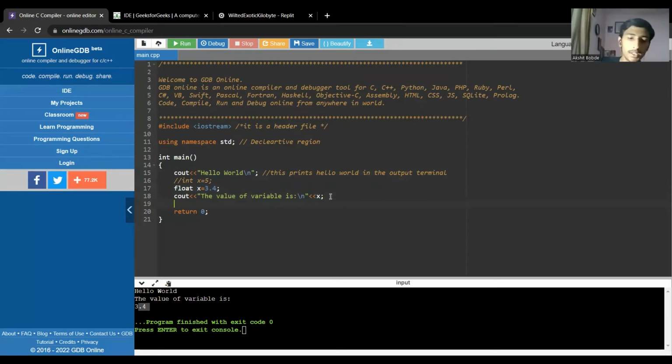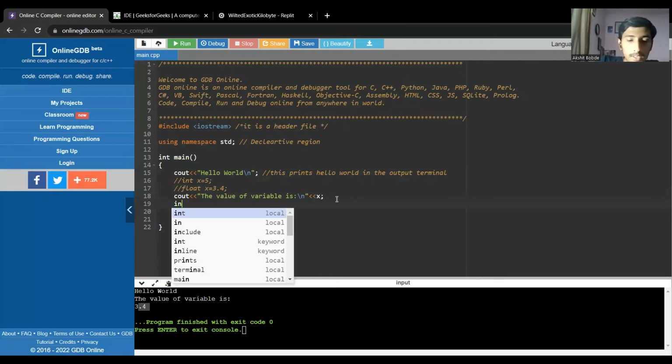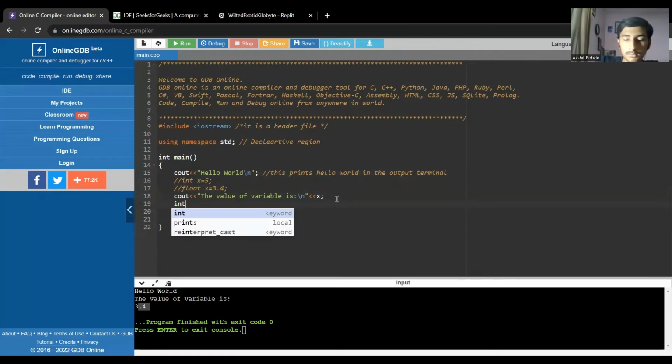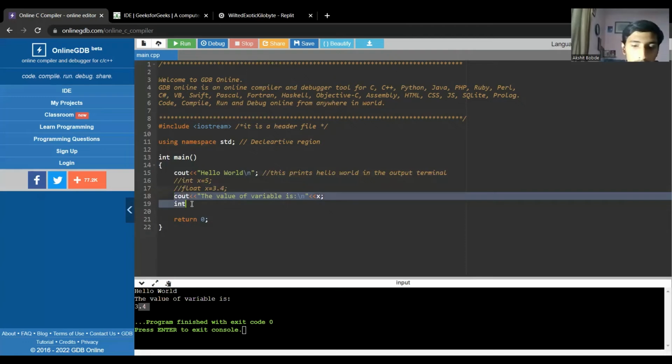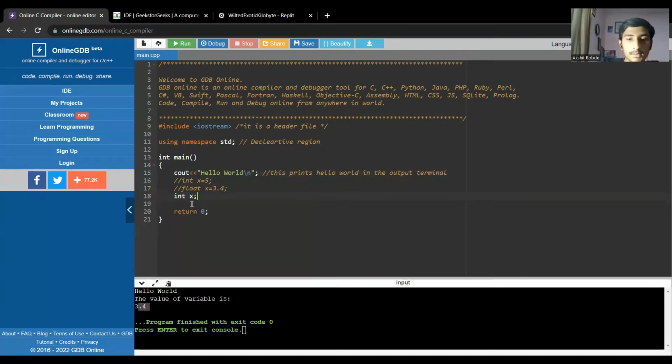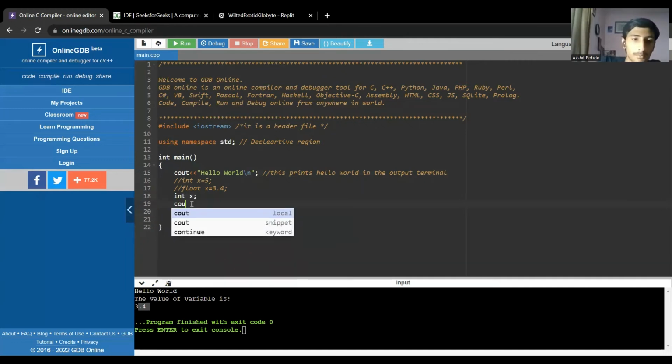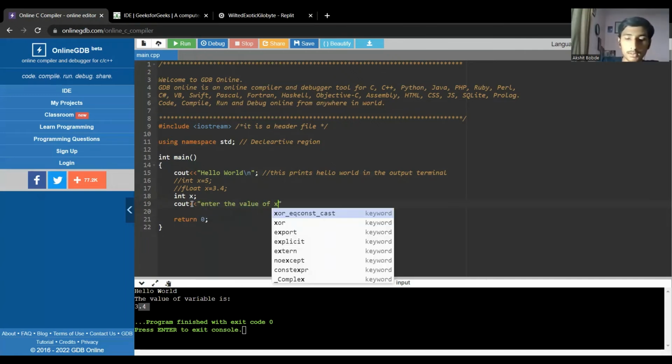Now let's say I want to take input, I'm not hard coding it. I want to give some number to the variable x. So again commenting out, comments are not interpreted by the compiler. These are just for understanding purposes. So let's say I'm declaring an integer x, and I want to input it, so I will do cout, enter the value of x.